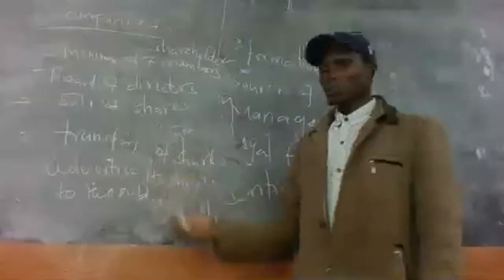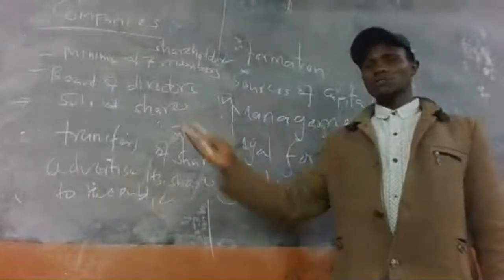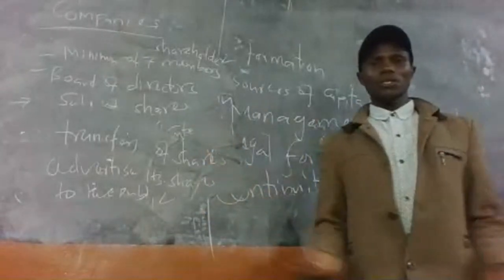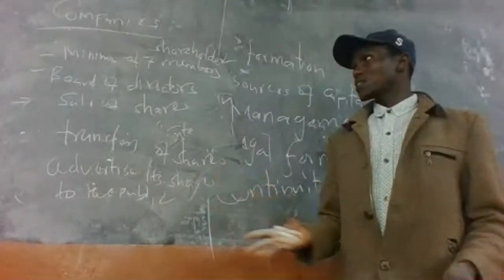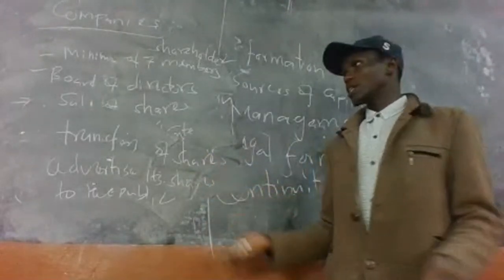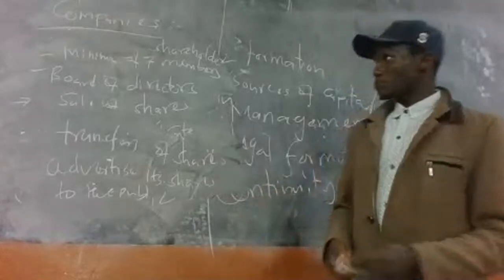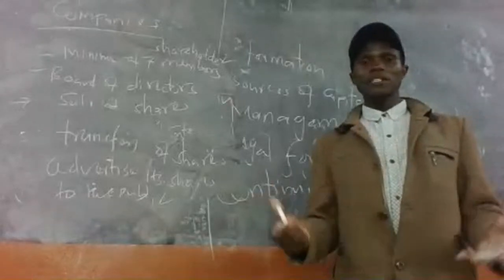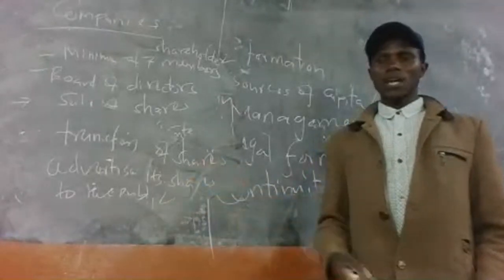But you see, when we talk about companies, we talk about private companies and public companies, and in matters of features, most are similar. For example, most of them are run by a board of directors, and the main source of capital is the sale of shares.